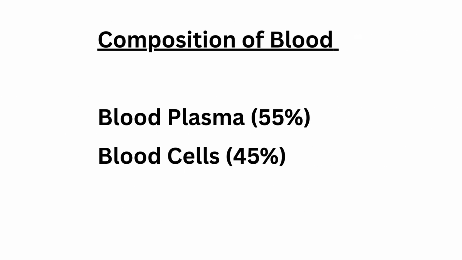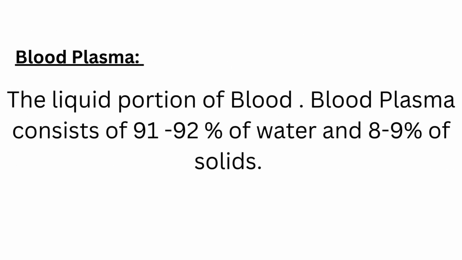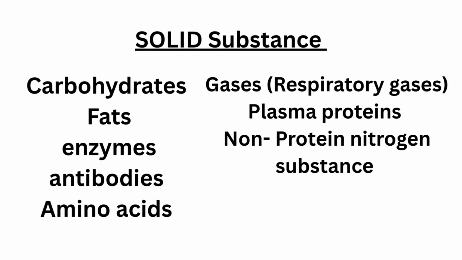Composition of blood. Blood plasma is 55% and blood cells are 45%. Blood plasma is the liquid portion of blood. Blood plasma consists of 91-92% water and 8-9% solids. Solid substances: carbohydrates, fats, enzymes, antibodies, amino acids, gases, plasma proteins, non-protein nitrogen substances.